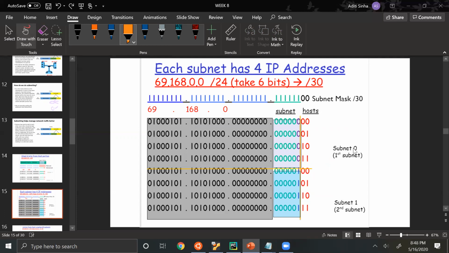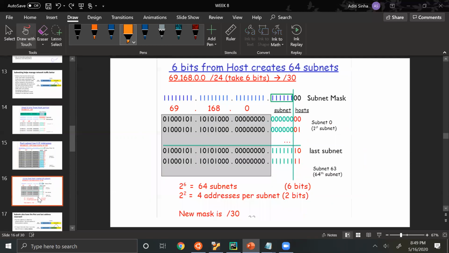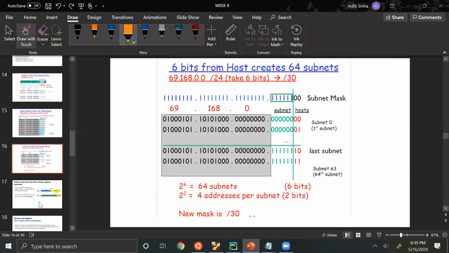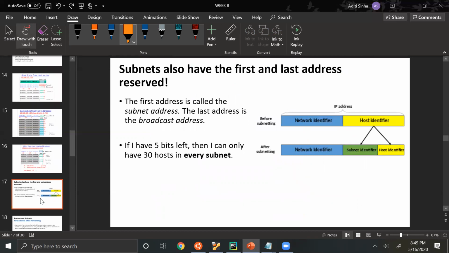Like this. So this is the first subnet. This is the second subnet. And then so on. So subnets will also have the first and last addresses reserved. And in this case, the first address will not be called network address as it was earlier. It will now be called the subnet address because it identifies that subnet. And the last address is the broadcast address for that subnet.